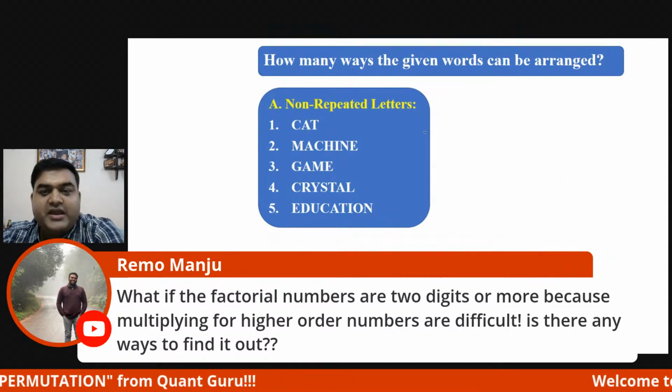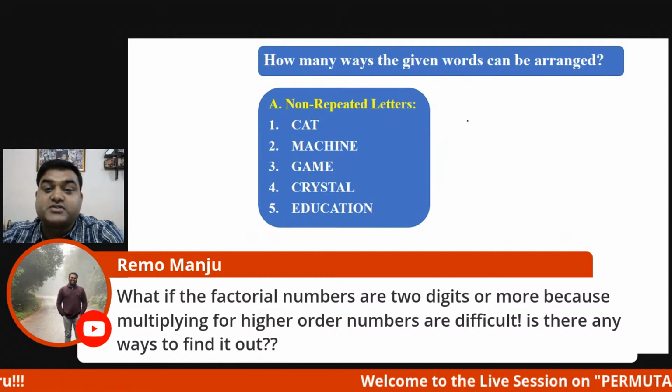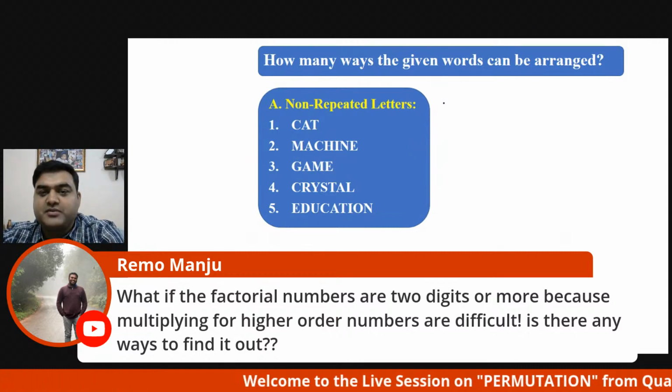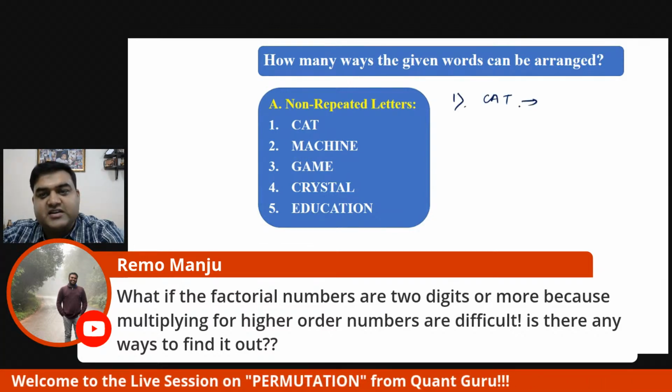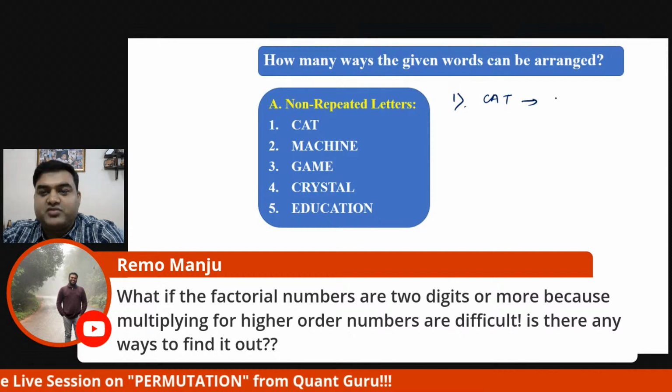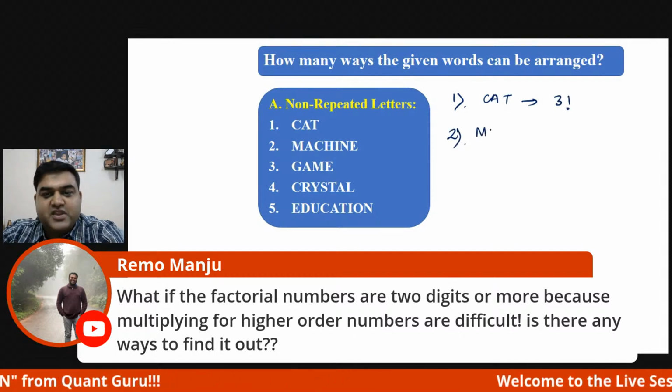Any such questions, I really appreciate the questions during the session. Anything comes up, please do ask. So what we have seen, question number 1, CAT, what happened? The number of letters was 3, so we wrote 3 factorial. Okay, let's go to the second question.